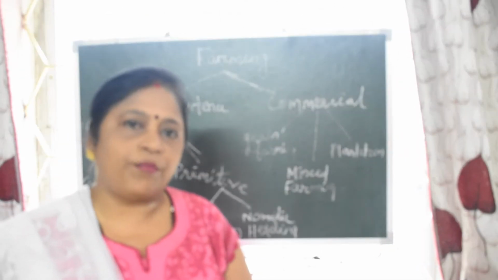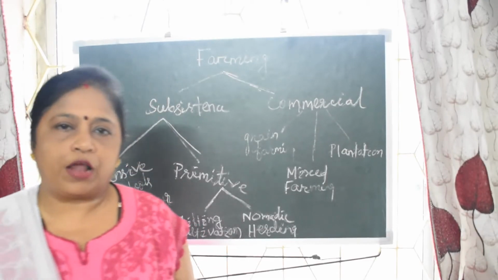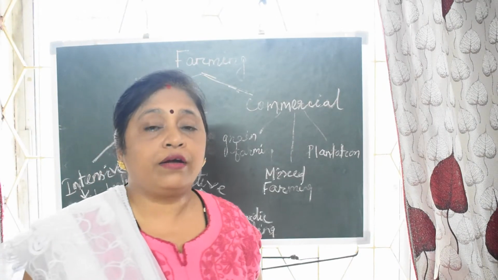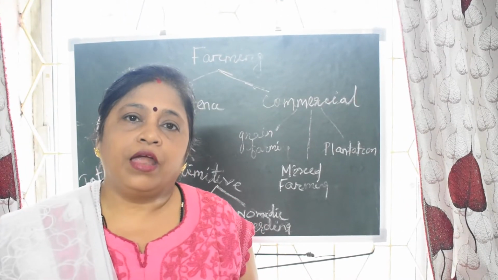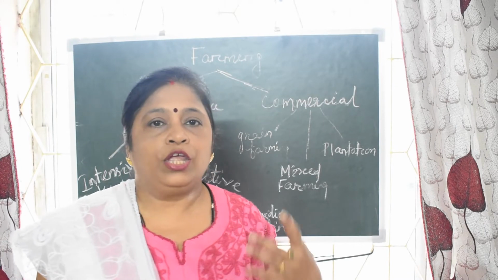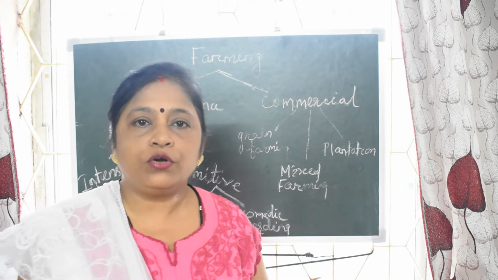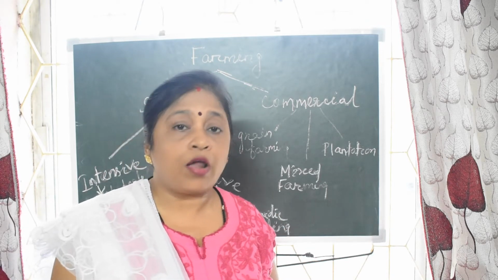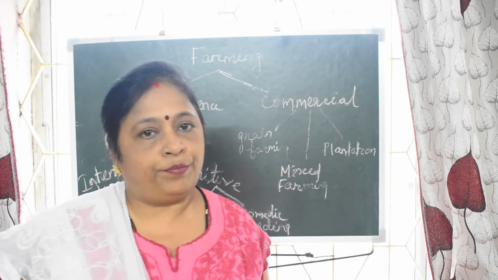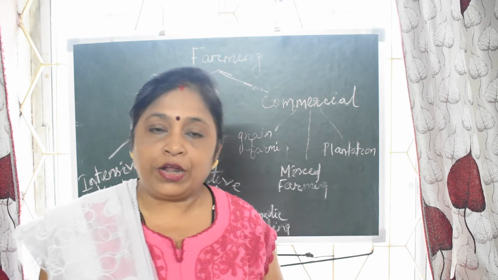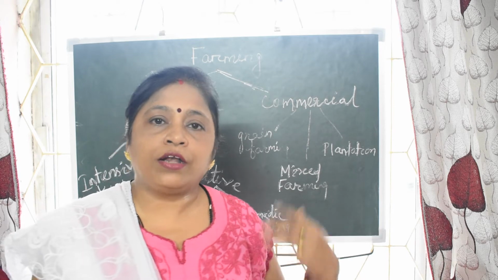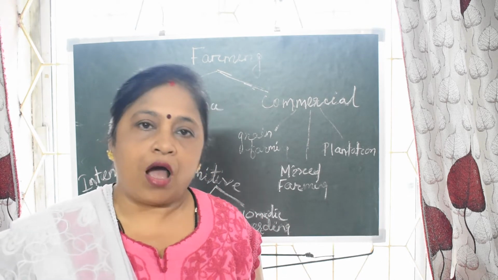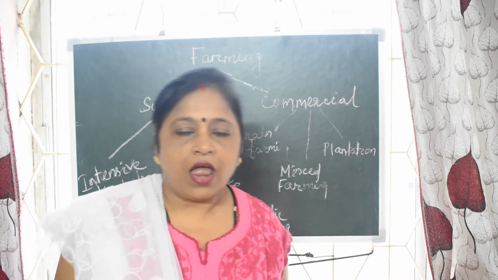Now we shall discuss the different types of farming system. All over the world this farming system is going on, but they are different and people use different ways according to their convenience, according to the climatic condition, according to the types of soil, according to the instruments and equipment available to them, according to the availability of water. So there are different types of farming system.